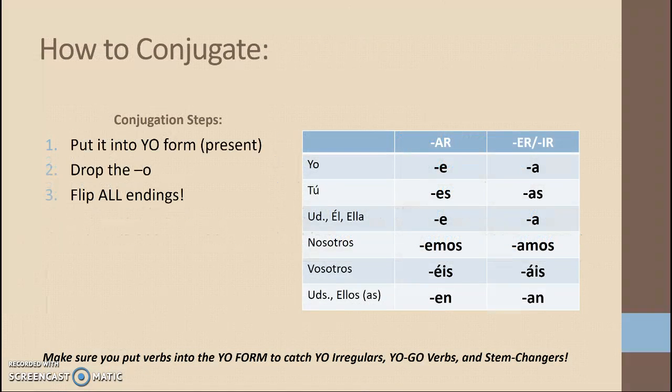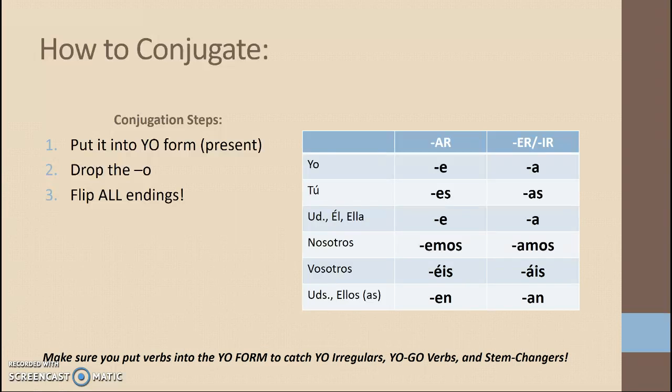Okay, let's look at how we actually conjugate in the subjunctive. Now remember, the subjunctive is dealing with a two-clause statement that's connected with the word que. The first clause will never go into the subjunctive mood. The first clause will always be your normal o, as, a, amos, áis, an endings. It's only after the conjunction que that we have to go into the subjunctive.